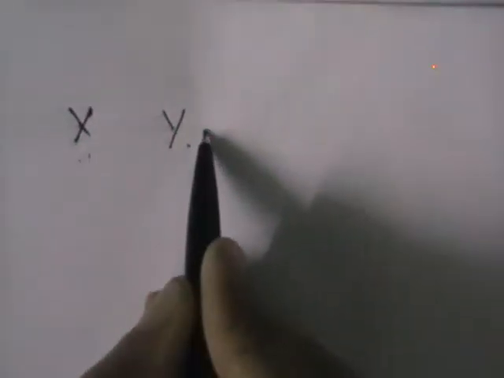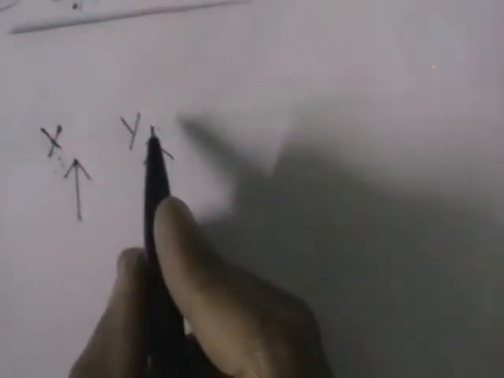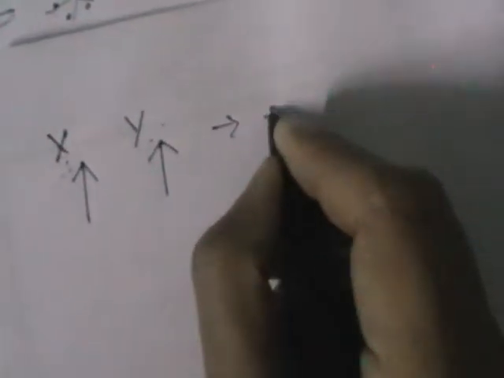So if x is changed, you should observe the corresponding change in y also. If x exhibits an increasing trend and y also exhibits an increasing trend, it means the changes are in the same direction. We call this positive correlation.